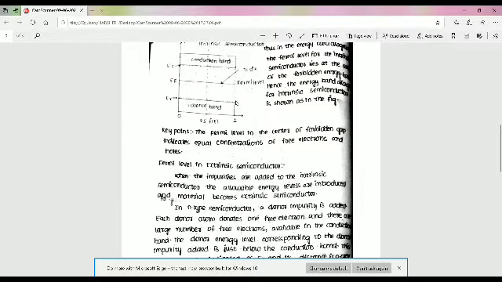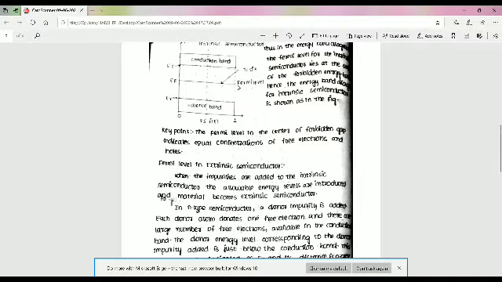The Fermi level in such a case is given by EF = (EC + EV)/2. EF is at the center of the energy levels.